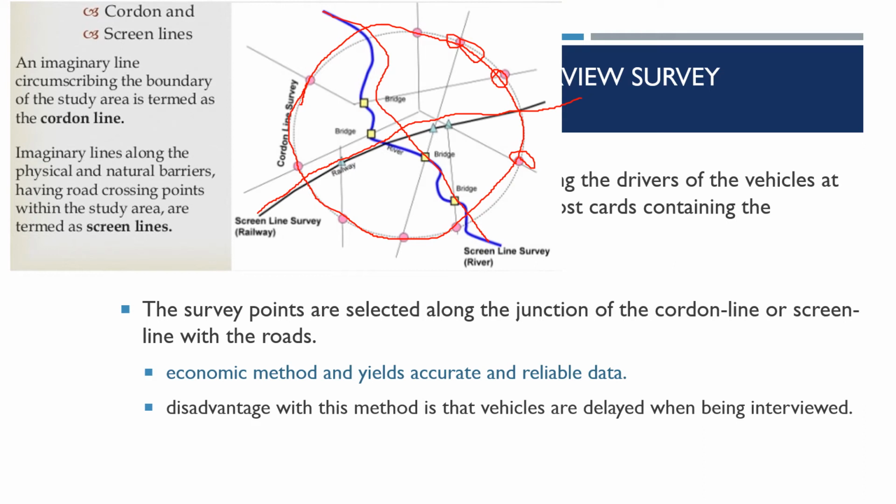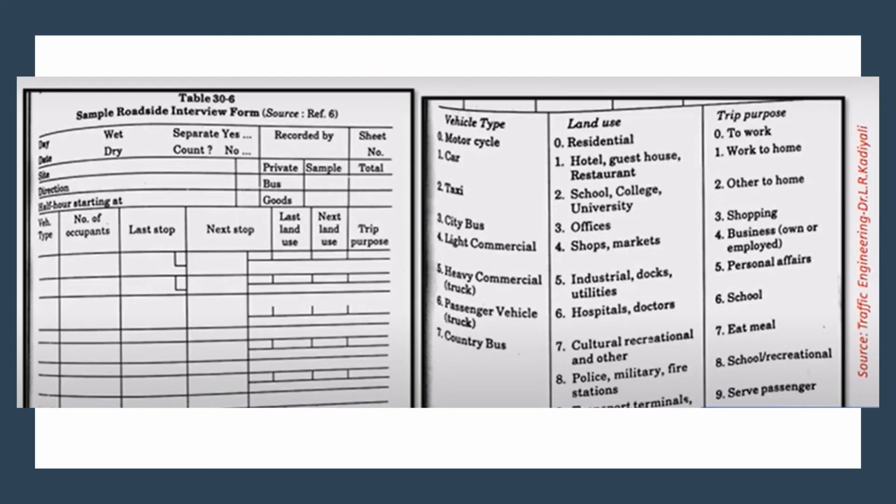But if there is a questionnaire way of conducting it, passing the questionnaire to them, asking them to fill it and send it back, that can solve it. But again, the reliability of the data would be a concern. This is a sample sheet of a roadside interview form, so you can see the details. Vehicle type, number of occupants, last stop, next stop, the land use, trip purpose, vehicle type, all this information can